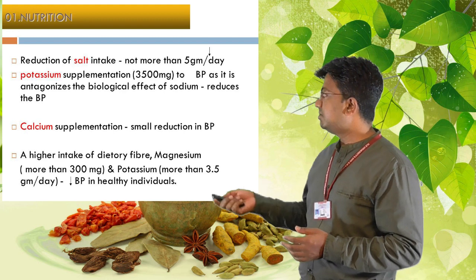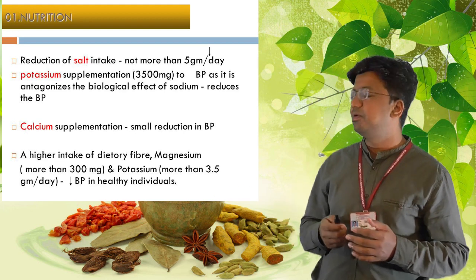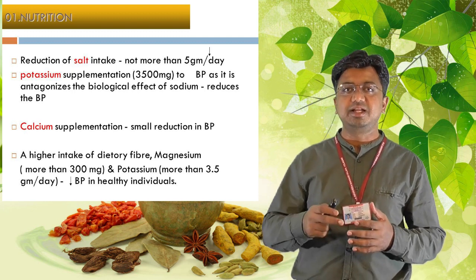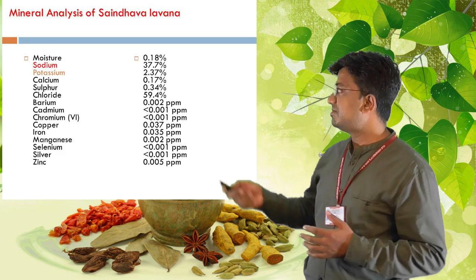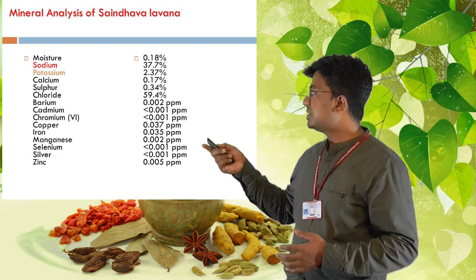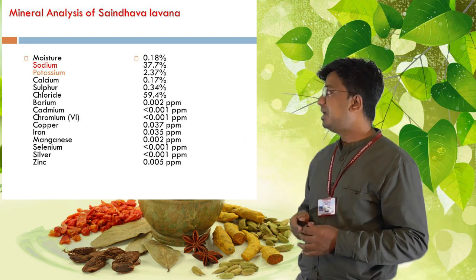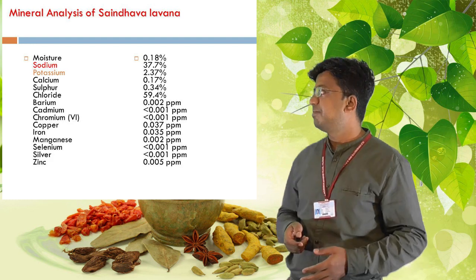Intake of dietary fiber, magnesium and potassium definitely reduces hypertension in healthy individuals, thereby preventing further complications. Here is the mineral analysis of Saindava, where you can see the sodium level and, along with it, the potassium, which acts as an antagonist against the sodium.